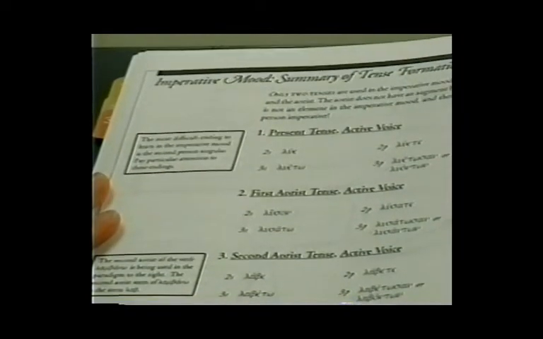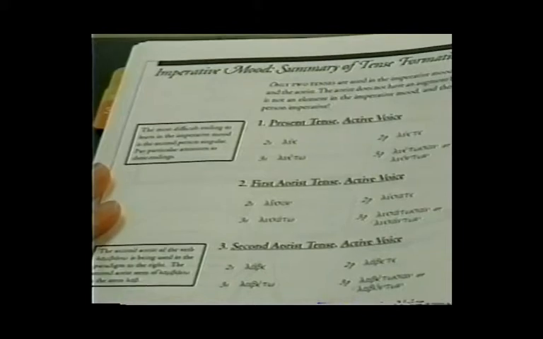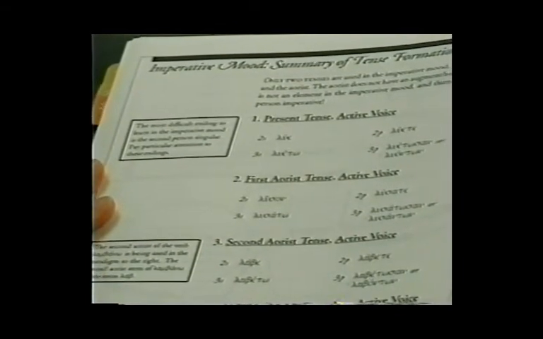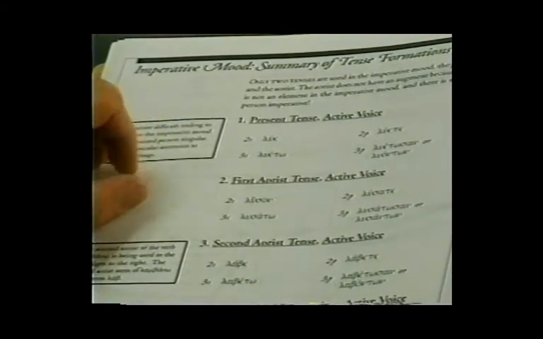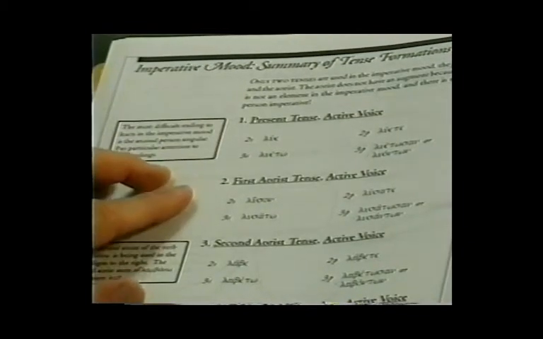If you'll turn in your grammar to page 3-46, you'll see the various forms of the imperatives. Notice that there are only two tenses in the imperative mood, either the present or the aorist.